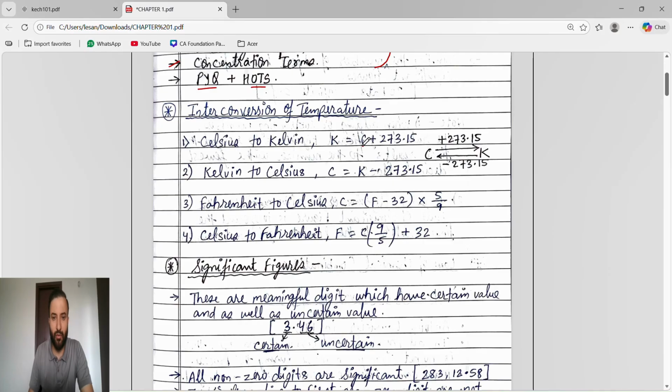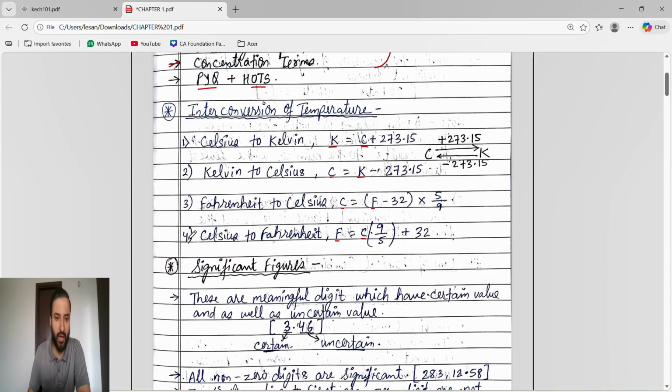So either they will give you degree Celsius and you have to find the Kelvin, or they will give you Kelvin and you have to find the degree Celsius, or they will give the degree Fahrenheit and you have to find the degree Celsius, or they will give the degree Celsius and you have to find the degree Fahrenheit. This is interconversion of temperature.